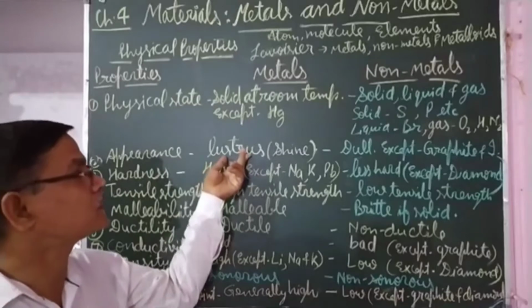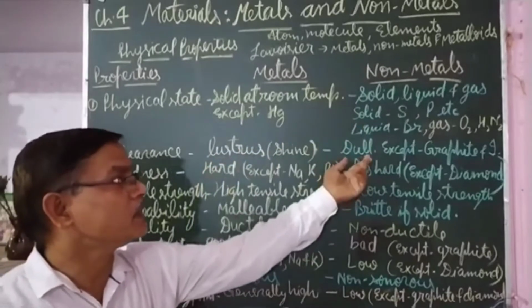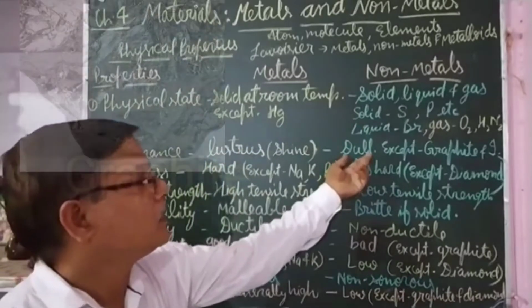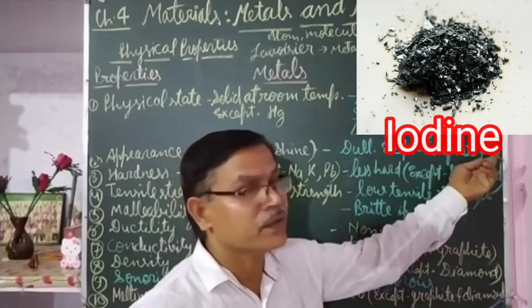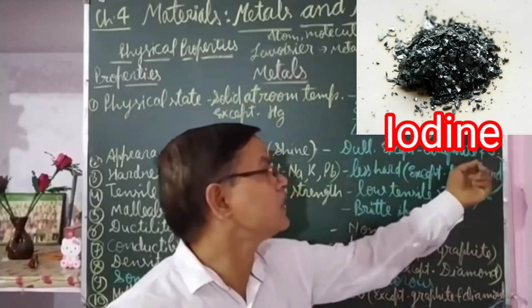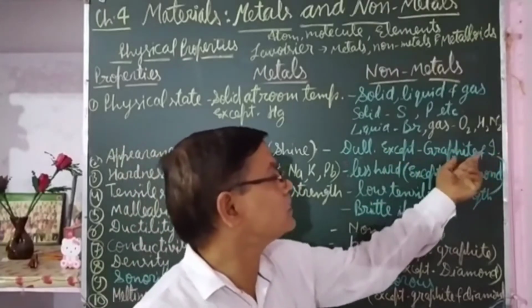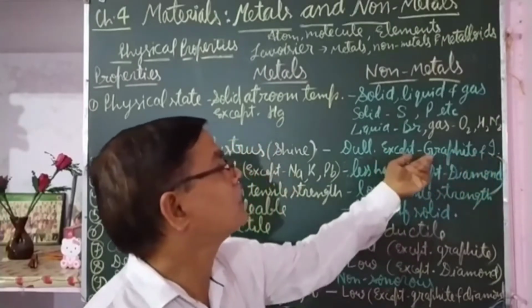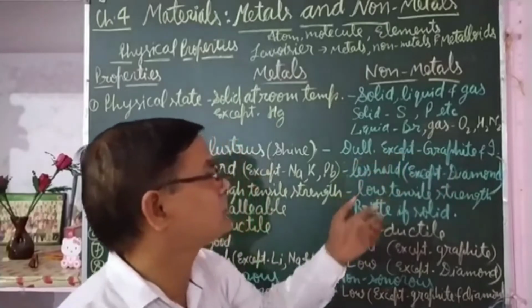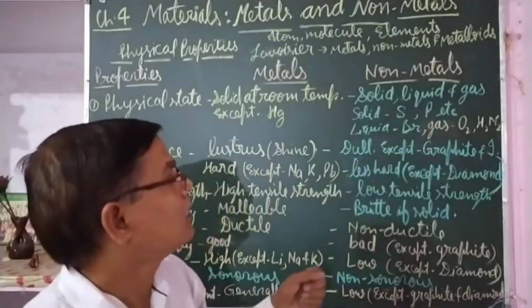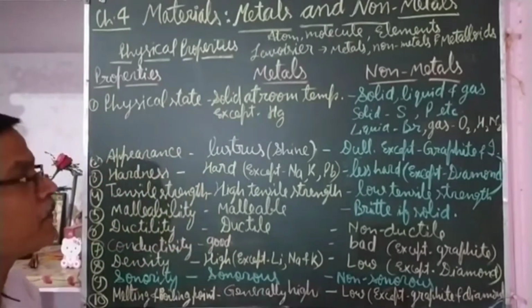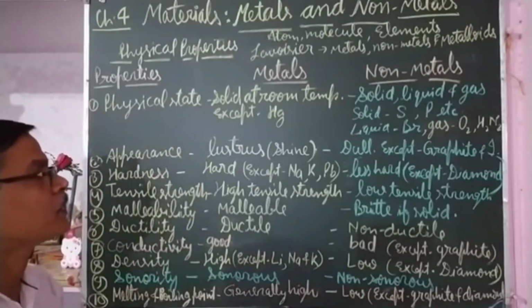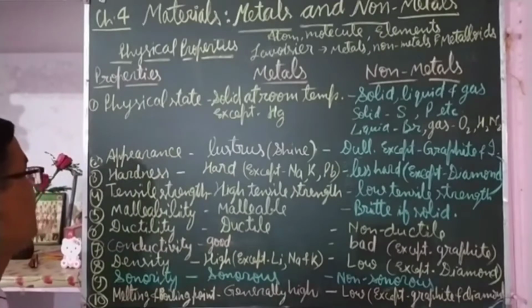Non-metals are dull in appearance, except graphite and iodine. Here I have only written the symbol I, that is the symbol of iodine. So graphite and iodine are the non-metals which have their own shine. All the remaining non-metals are dull in appearance, they do not have shine.